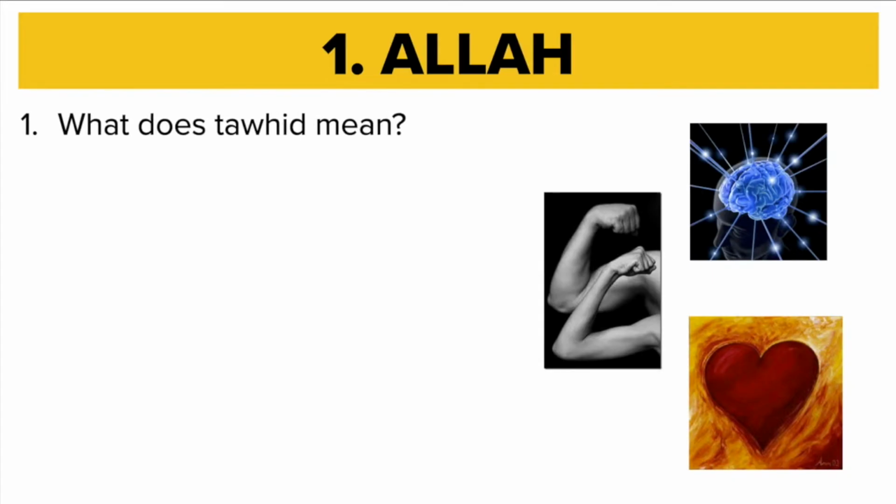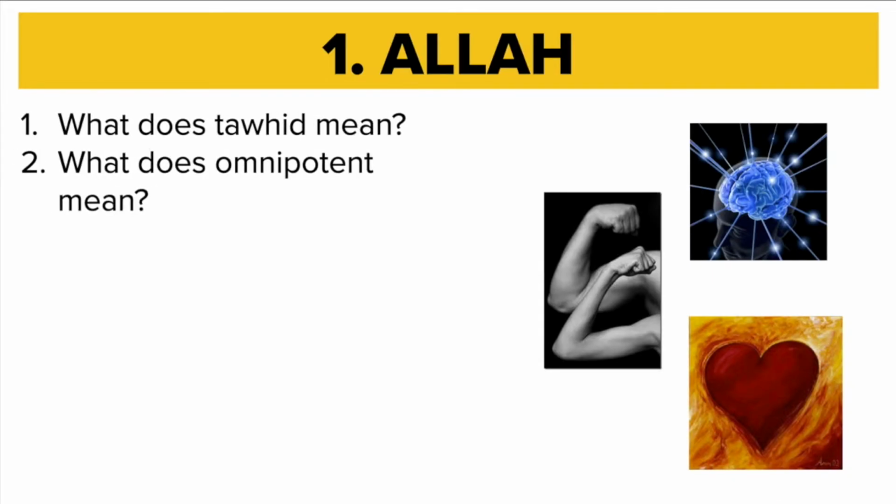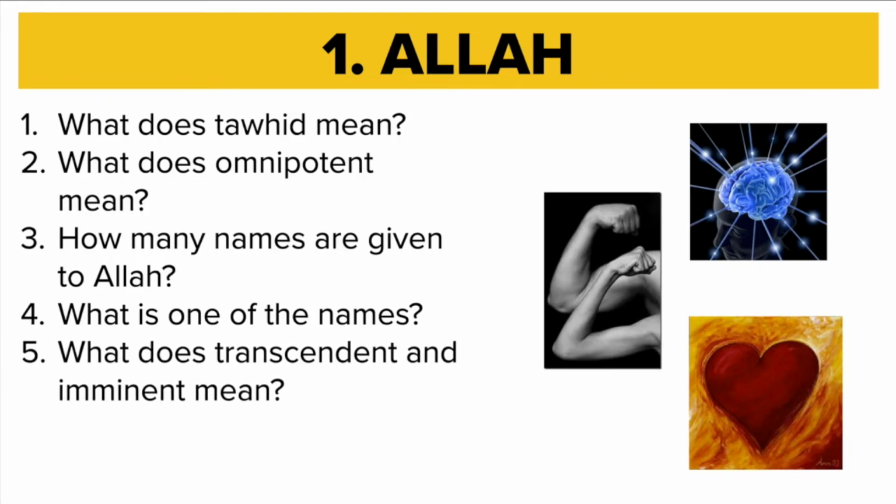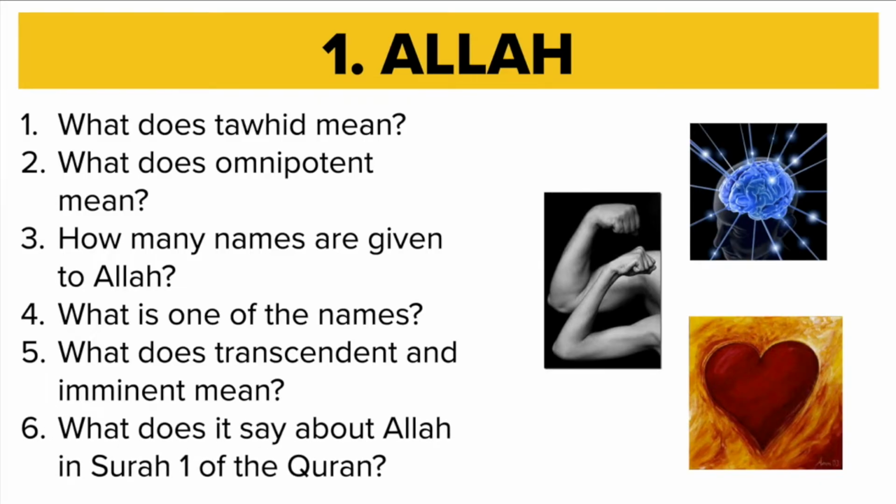First one, what does Tawheed mean? Second, what does omnipotent mean? Third, how many names are given to Allah? Fourth, what is one of these names? You can either have the translated version or if you have Arabic, that's even more impressive. 5, what does transcendent and immanent mean? 6, what does it say about Allah in Surah 1 of the Quran? Okay, if you need a moment to finish off your answers, please just pause it now.